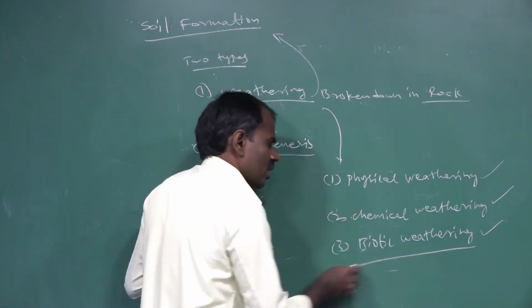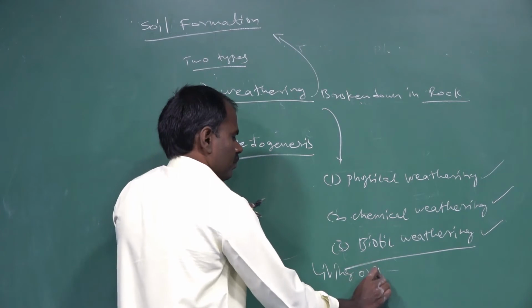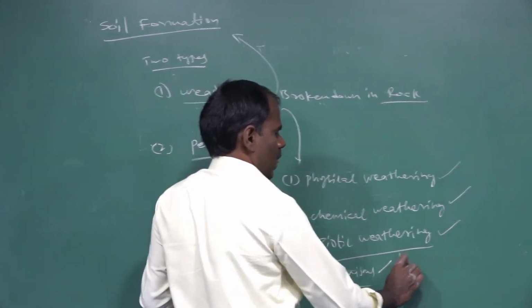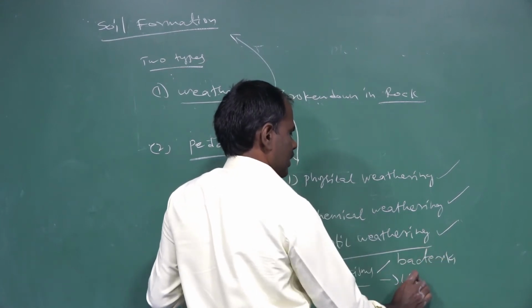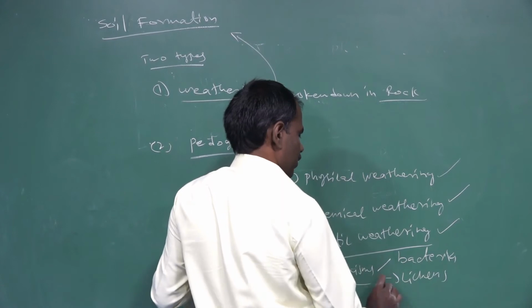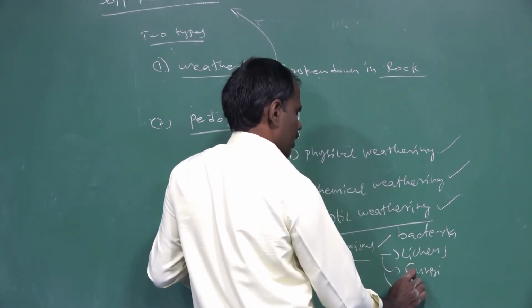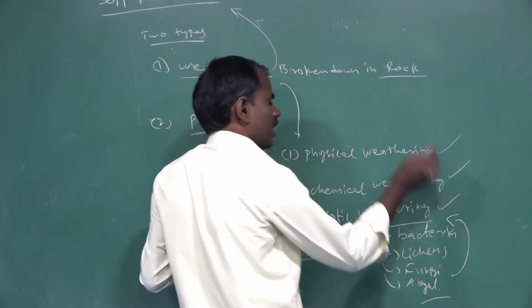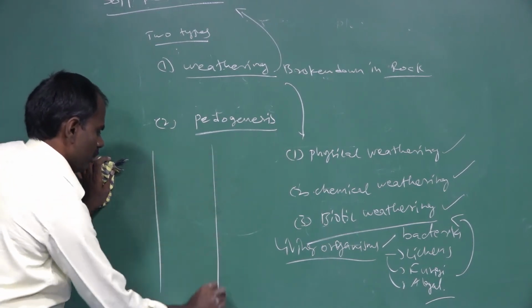Biotic weathering involves living organisms such as bacteria, lichens, fungi, and algal groups. These organisms are involved in the weathering process. The large rock is the parental rock.